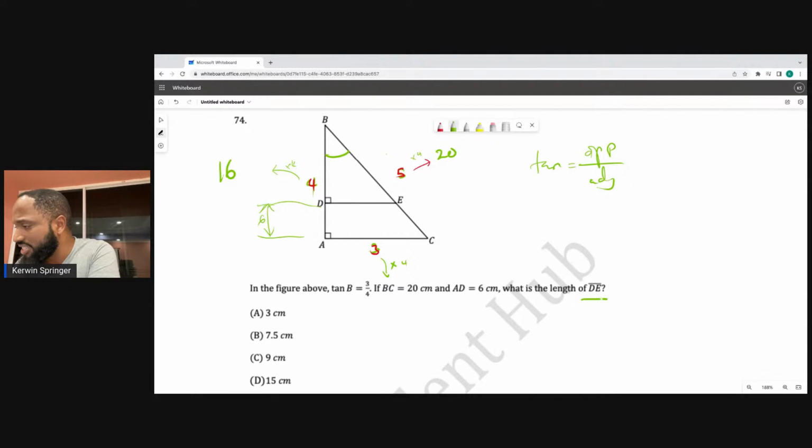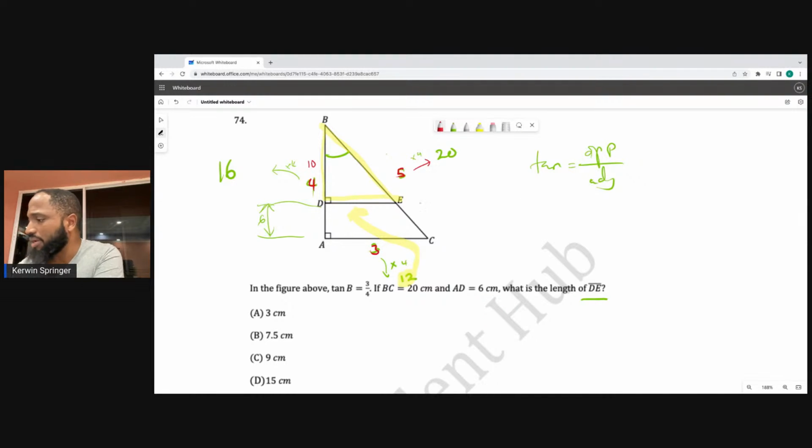So what is the length of DE? This question has some good working. Pay attention to this question. You multiply this by 4, you get 12. And you need to boil down this triangle to that triangle. So we have BDE. Boiling down that 12, take off 6 off of this, so this is 10. If that is 10, what's the relationship of 4 to 10? 3 to, so this is 2.5.